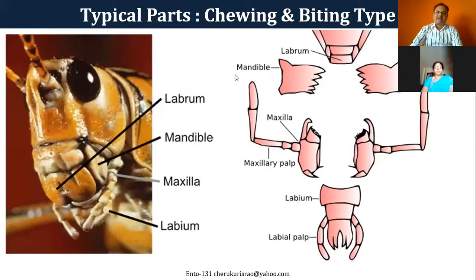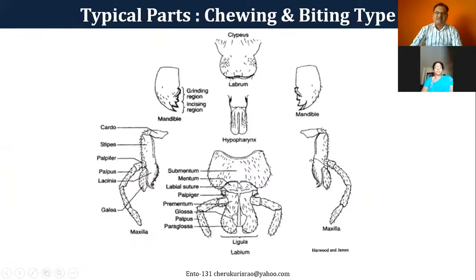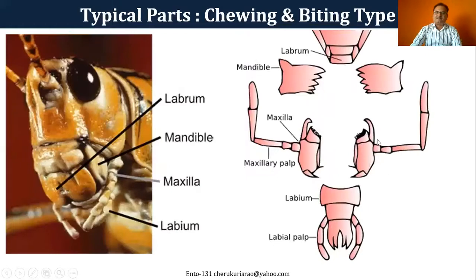And this is the typical grasshopper mouth parts: the labrum, mandibles, maxilla, and labium. If you remember correctly, in the previous class we also had some discussion about different modifications, which I tried to show in a different way.